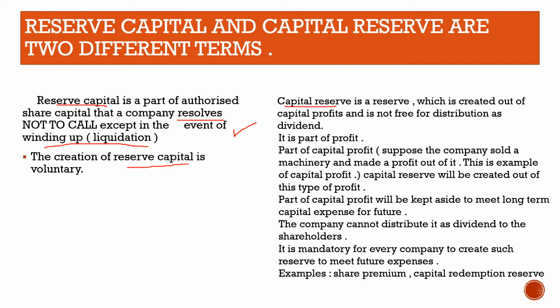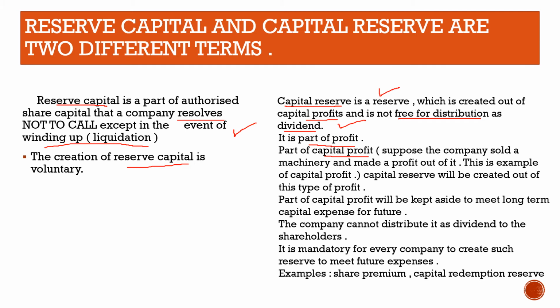Now coming over to capital reserve, I told you it is a reserve which is created out of capital profits and it is not free for distribution as dividend. The company cannot declare the dividend out of this capital reserve. The reserve which the company creates out of the capital profits, capital profits mainly from selling land, building, just as I told you. That reserve cannot be used to distribute as dividend. Now it is a part of profit, definitely. It is a part of capital profit.